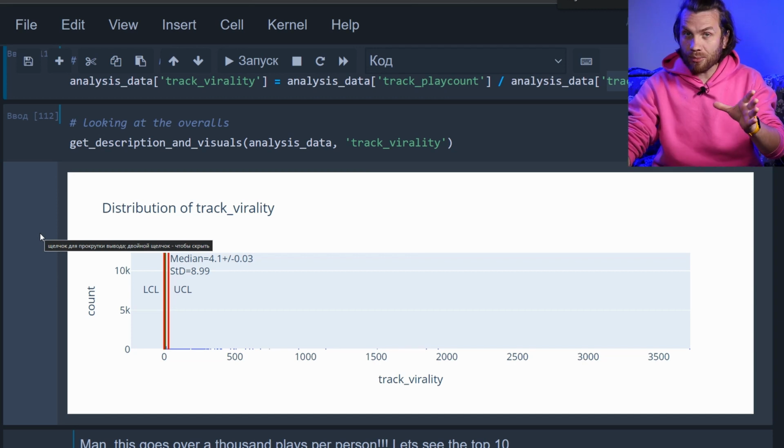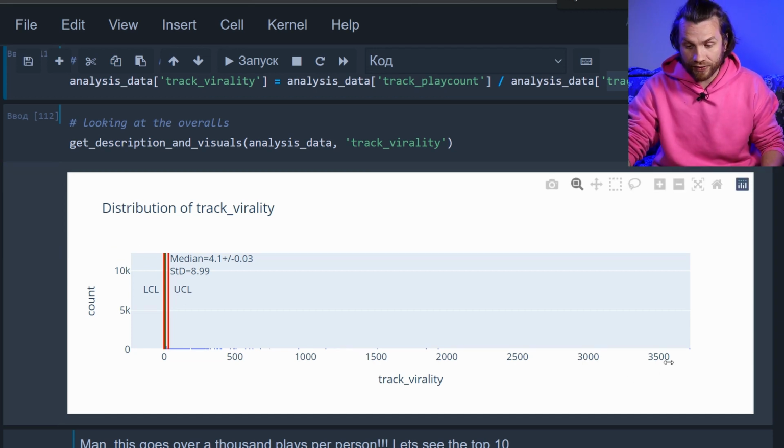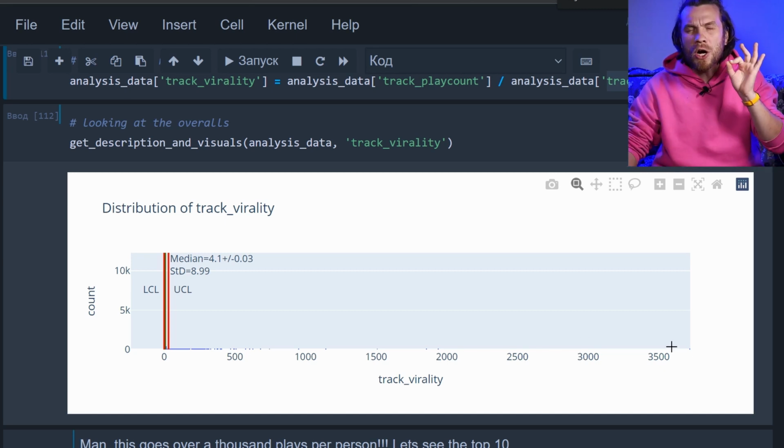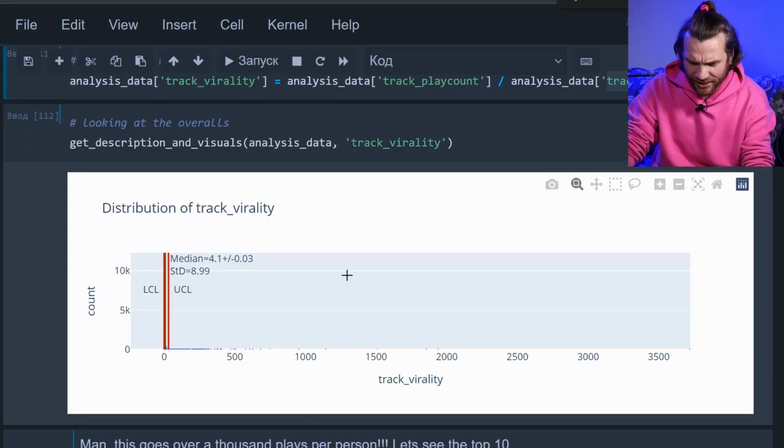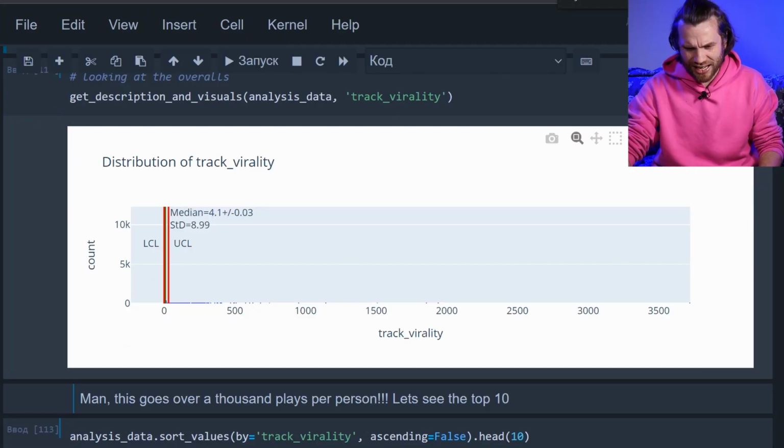Man, I want you to stop right there for a minute and take a look at this. This does mean that some tracks get listened on average 3,500 times. One track by one person, 3,500 times. What? Sounds insane. I don't really believe that. Let's see the top 10. I got no idea how this works.